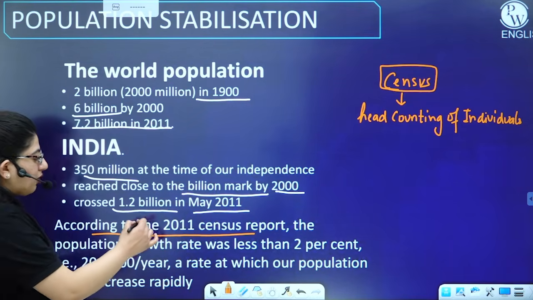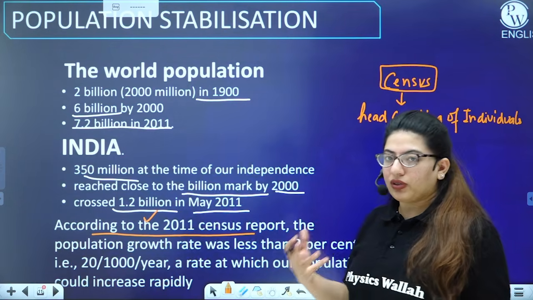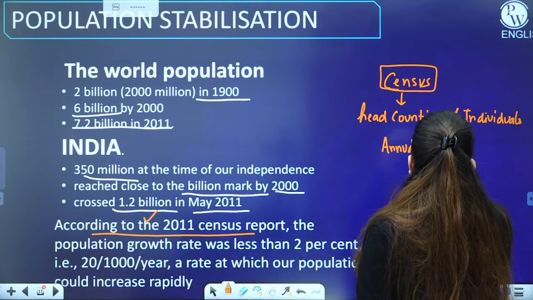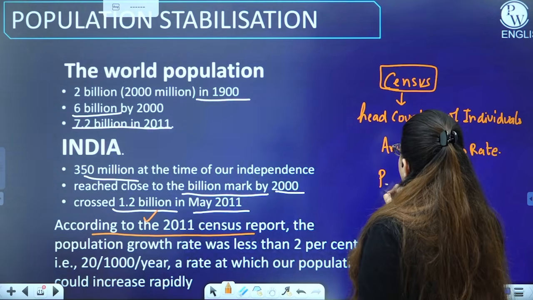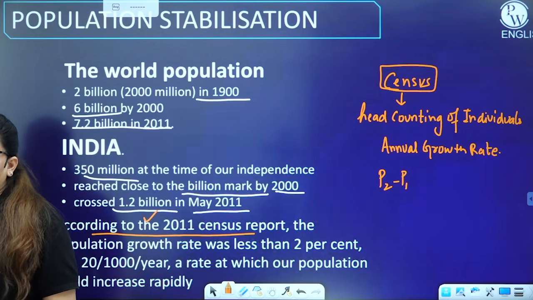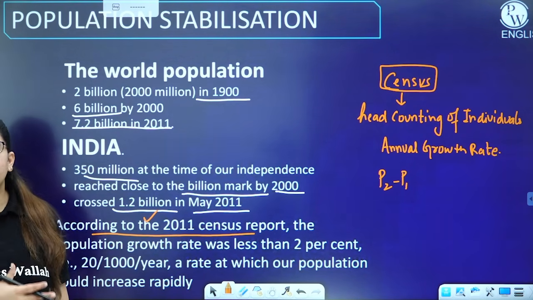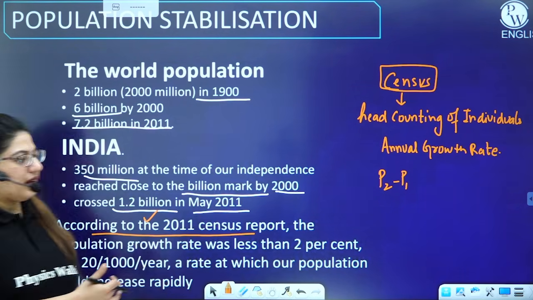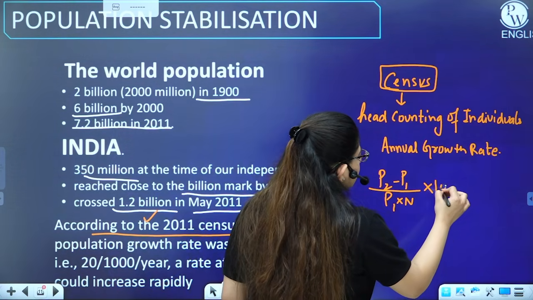So with this census, you find out the growth rate. There are different techniques to find out the growth rate. For example, the annual average growth rate is deduced by a formula. How? We take both populations in mind. For example, we have P2, the one which we take in the recent census, and P1 in the previous census, right? And then we will divide the difference by P1 into n and into 100. So this becomes the formula.